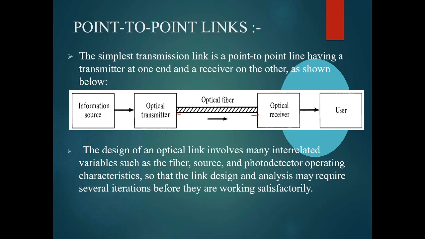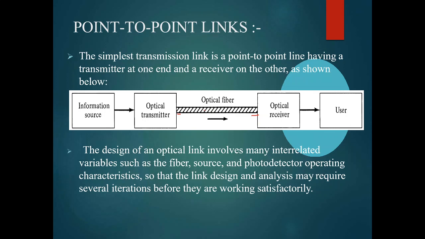The design of optical links involves many interrelated variables, such as fibers, sources, photodetectors, and operating characteristics, and there are many points to consider in link design analysis. How much of the signal has been transmitted, and how much has undergone noise or damage?